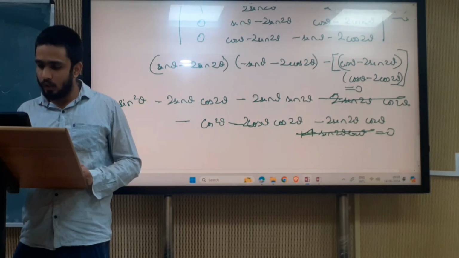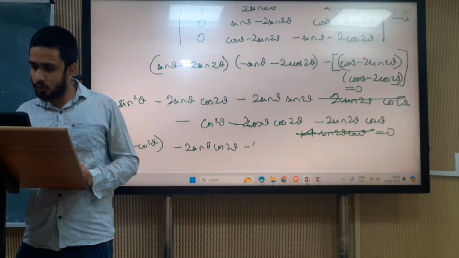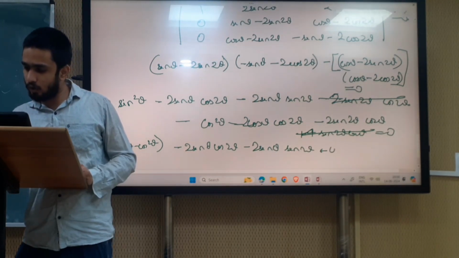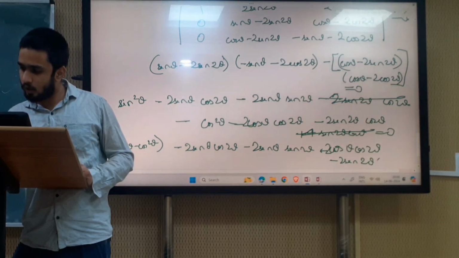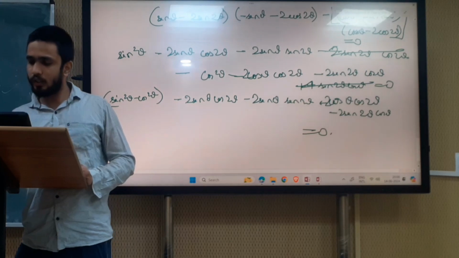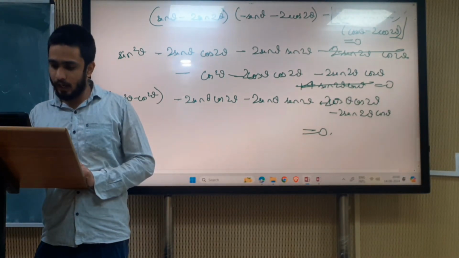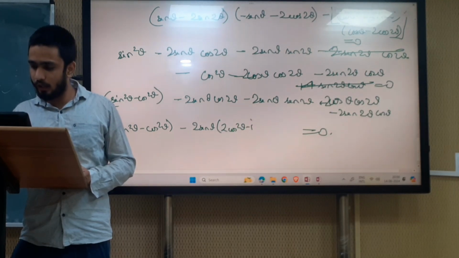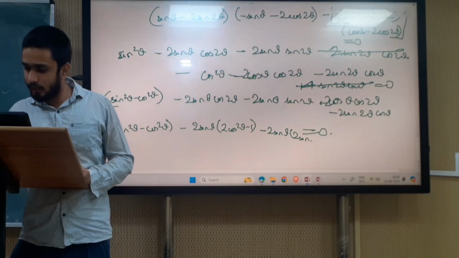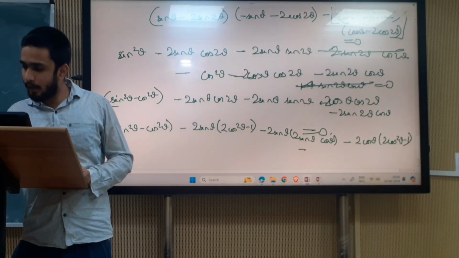So how will we solve it further? Sin square theta minus cos square theta minus 2 sin theta cos 2 theta minus 2 sin theta sin 2 theta minus 2 cos theta cos 2 theta minus 2 sin 2 theta cos theta equals 0. Now we open sin 2 theta and cos 2 theta: sin square theta minus cos square theta, minus 2 sin theta (2 cos square theta minus 1), minus 2 sin theta (2 sin theta cos theta), minus 2 cos theta (2 cos square theta minus 1), minus 2 (2 sin theta cos theta) cos theta.